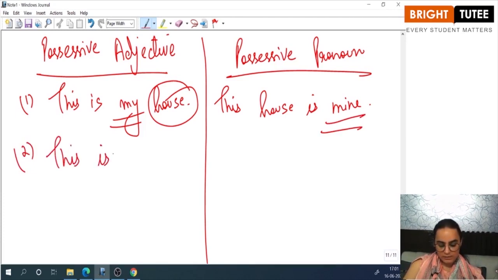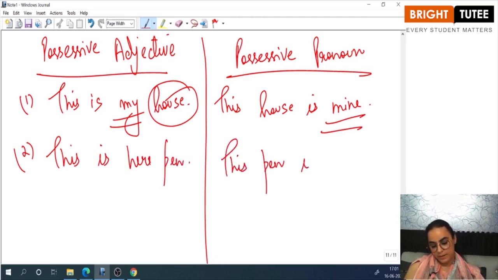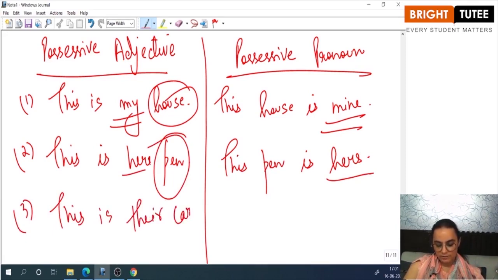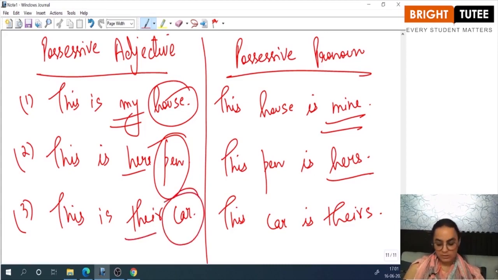This is her pen. This pen is hers. Her pen with the noun, hers without a noun. This is their car. This car is theirs. Here, their is used with the noun. Here, theirs is used without the noun.